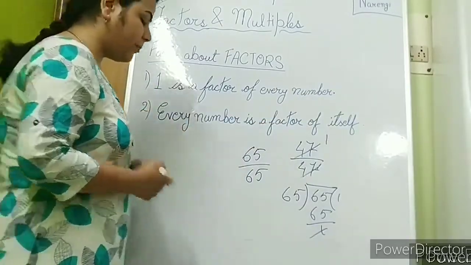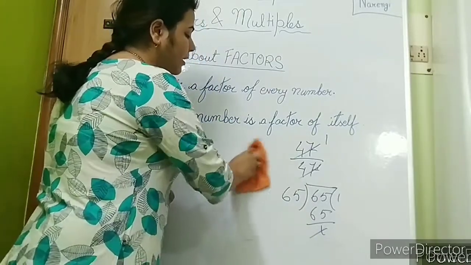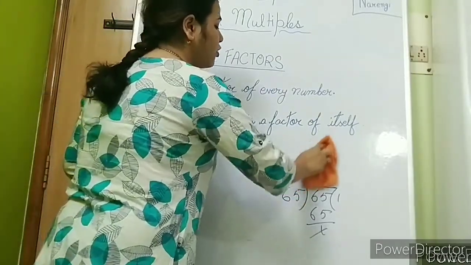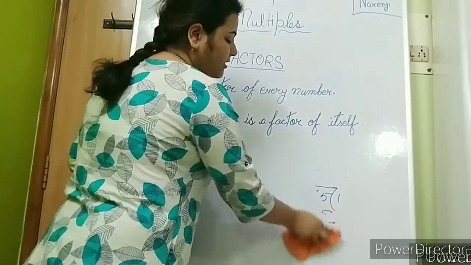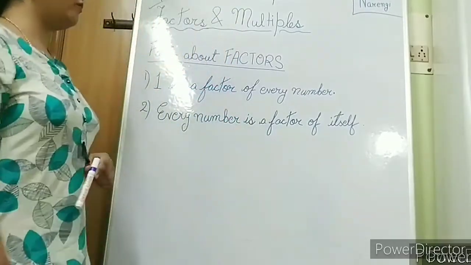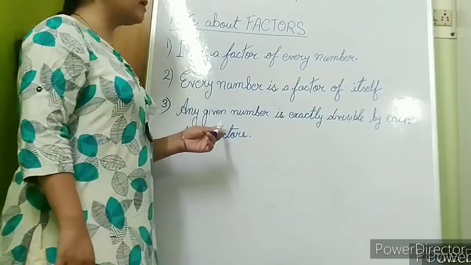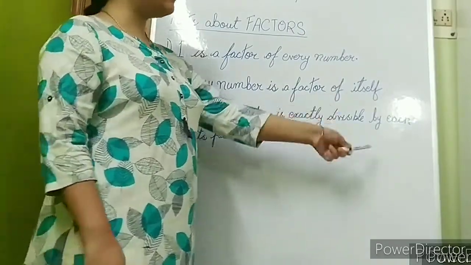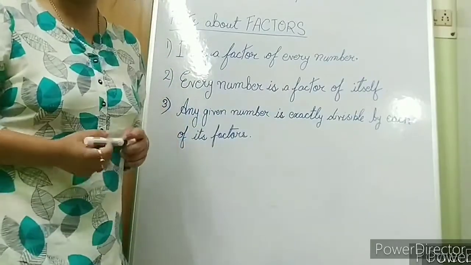Since every number is divisible by itself, every number is a factor of itself. Coming to the third fact, any given number is exactly divisible by each of its factors. Now what do I mean by this?